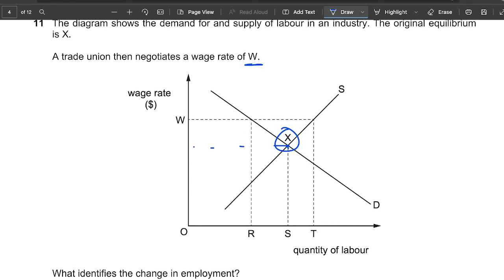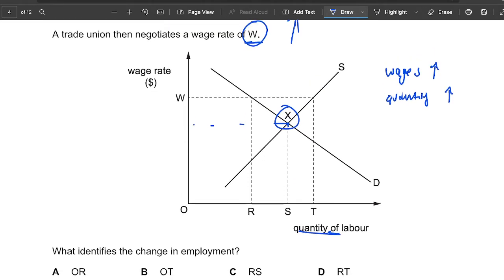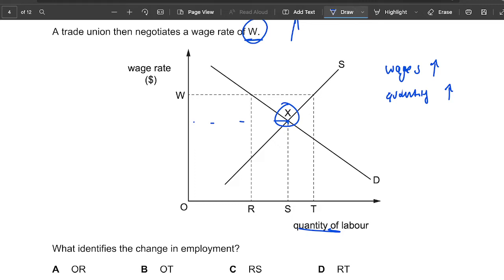What will happen to the quantity when the wages increase? Let's look at what the question has told us. The wages have increased. What will happen to the quantity? Of course, the quantity will increase. Who would not want more wages, right? So let's look at the options. The first option is OR. Is this the change? No, that cannot be the change, because it's operating at equilibrium, not at this point. So hence why that is wrong.